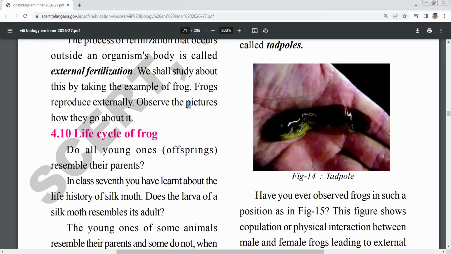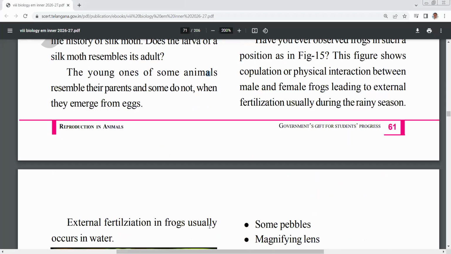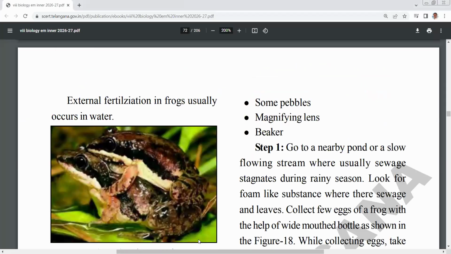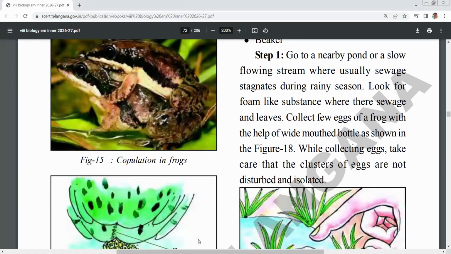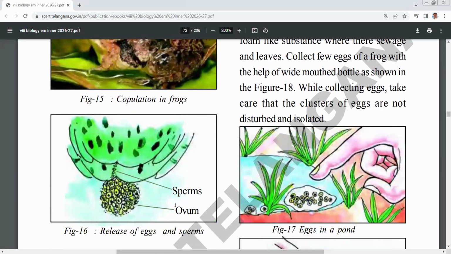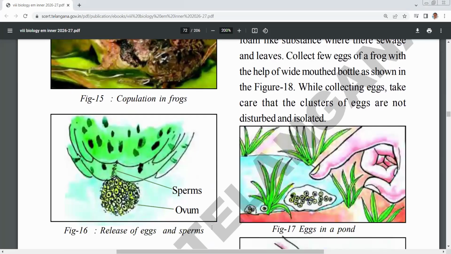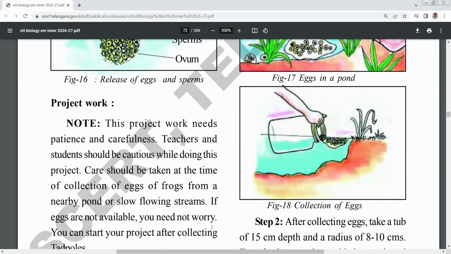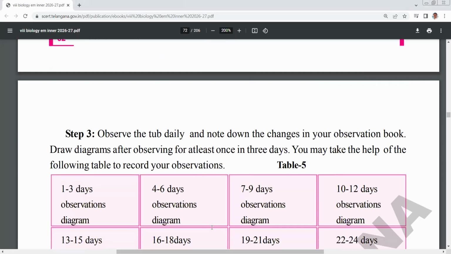It is the intermediate stage of frog before developing into an adult. It metamorphoses into an adult frog, and you can see the stages of copulation in frogs, spawn, and eggs in the pond. This is an activity you can do.